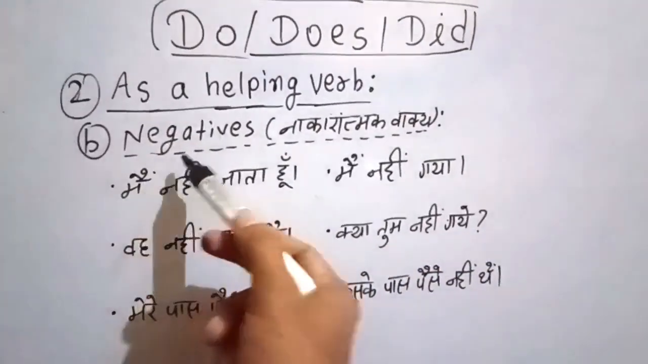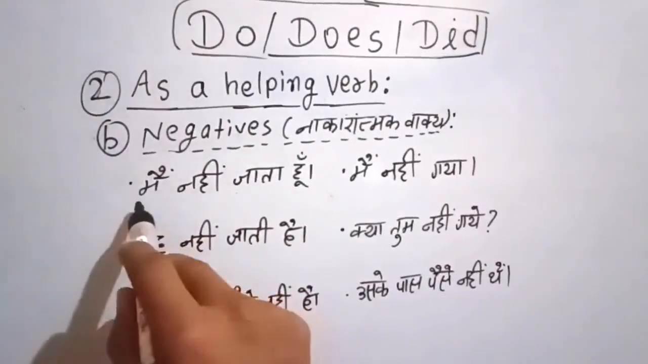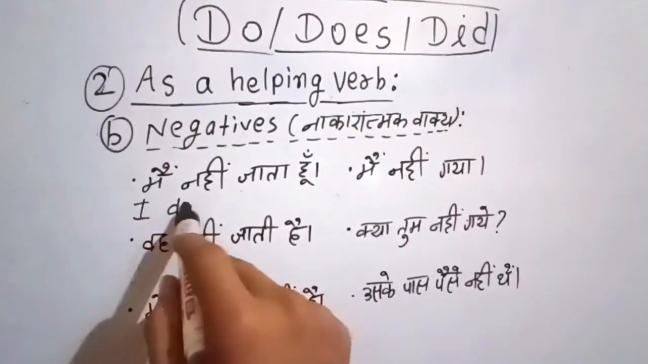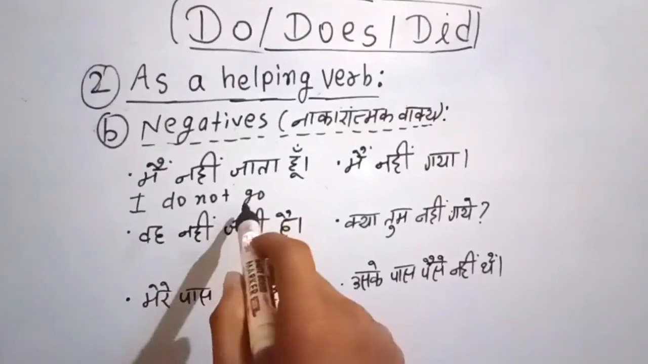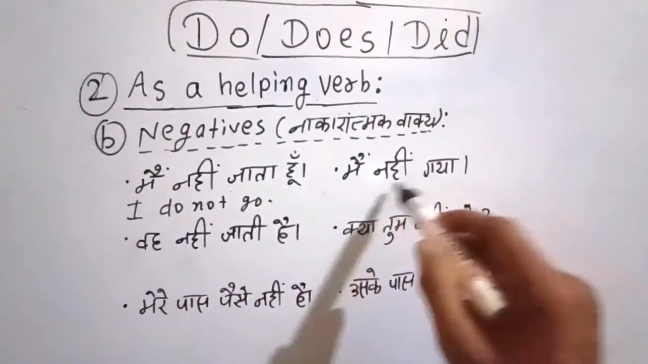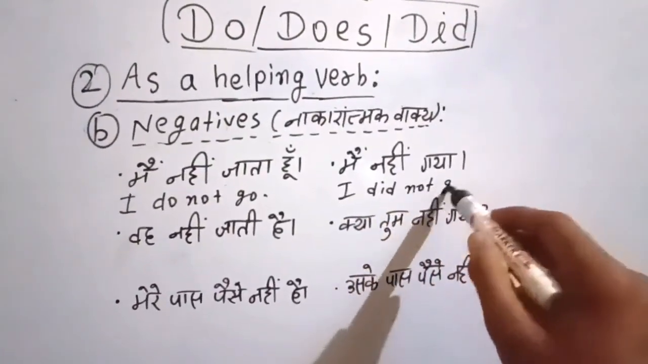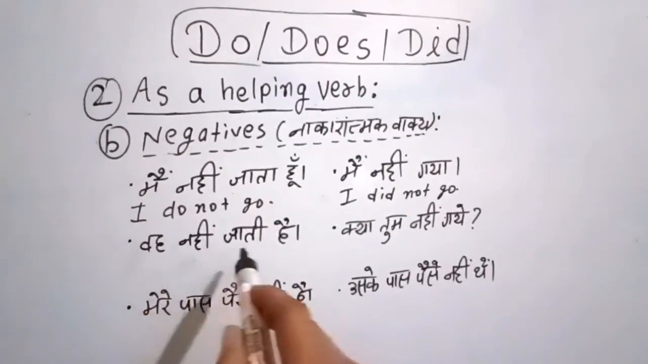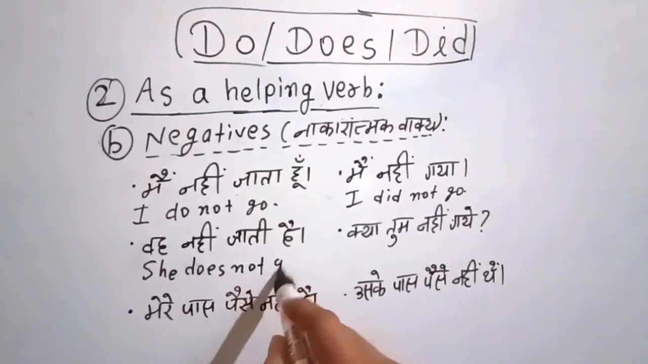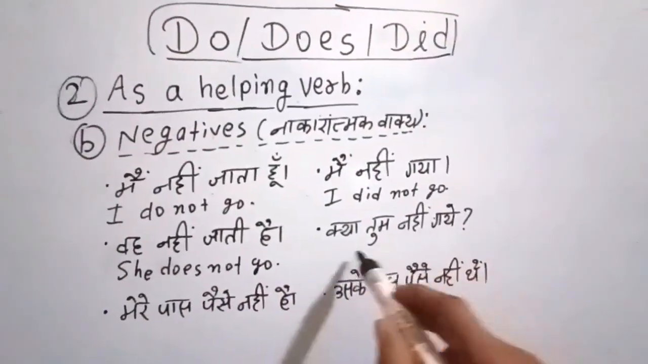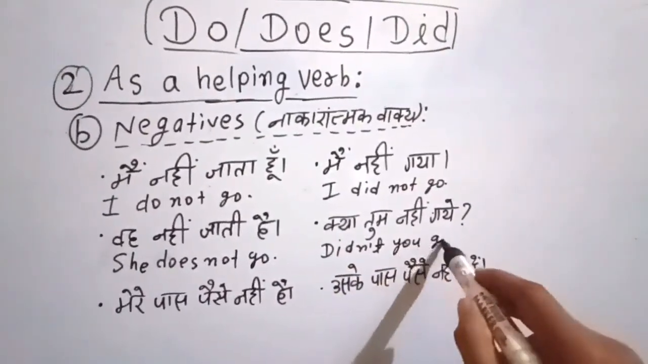Case number B, for negatives, to make नकारात्मक वाक्य, right? मैं नहीं जाता हूँ. Here the translation would be I do not go, or in the short form, I don't go. I can say मैं नहीं गया for the past: I didn't go, or I did not go. वह नहीं जाती है. She does not go. क्या तुम नहीं गए, for the past? Didn't you go? Didn't you go, or did you not go?